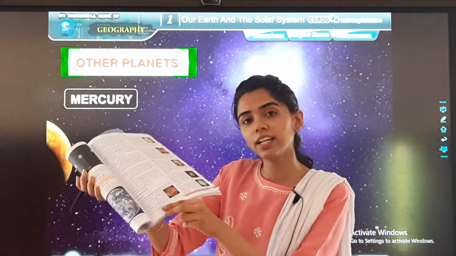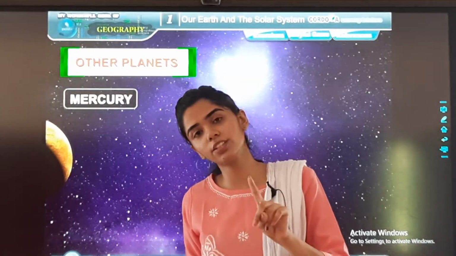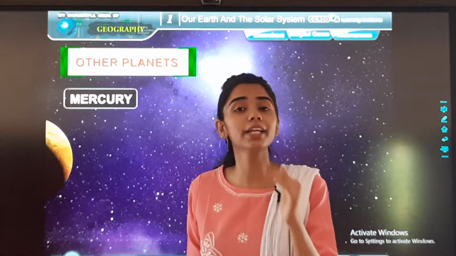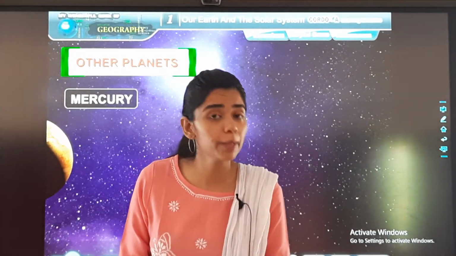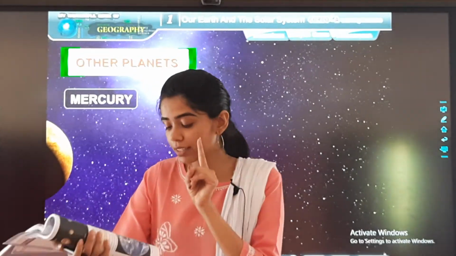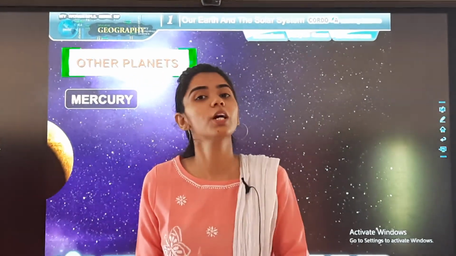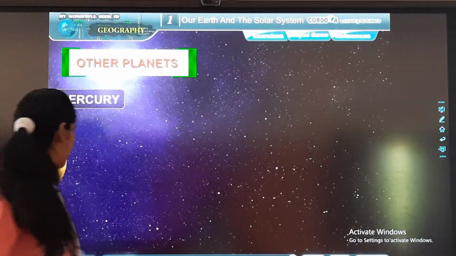Children, please underline it if you have the textbook. 427 degrees Celsius in the daytime, and at night it is minus 183 degree. Now, how did the name Mercury come? It came because of the mythical Roman god Mercury. Okay, is that clear? Now let's move on.